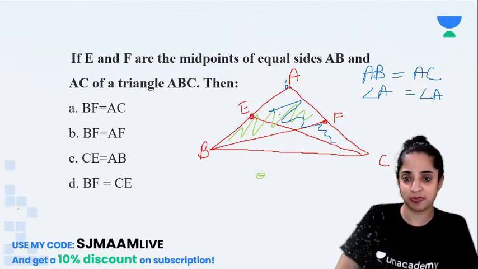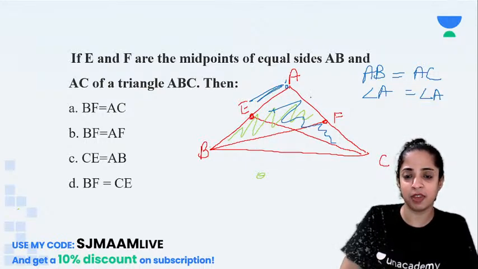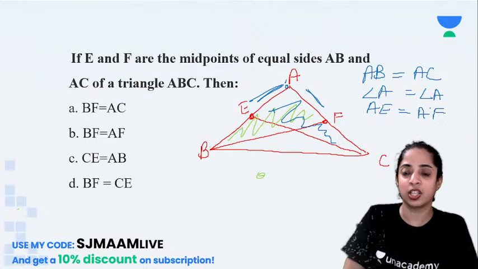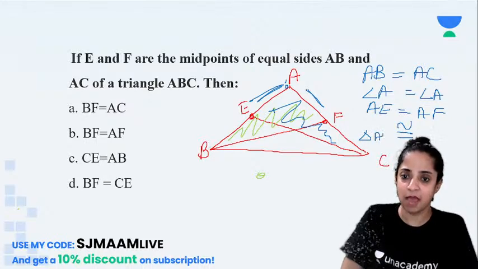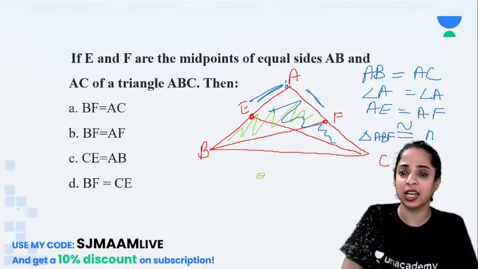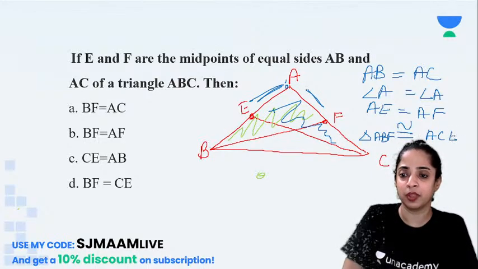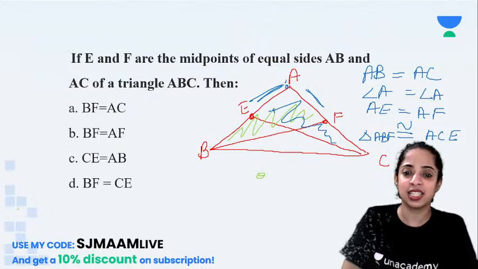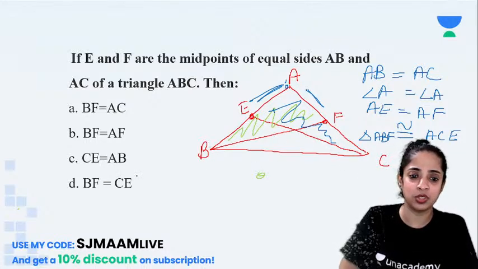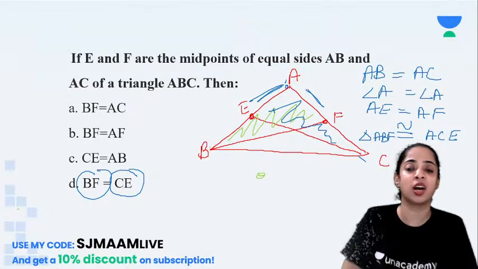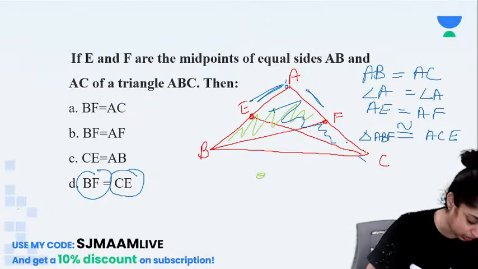Also, this part of the triangle, AE is half of AB and AF is half of AC. So they are both equal. So AE equal to AF. So these two triangles are congruent. Triangle ABF is congruent to triangle ACE. See, ABF is congruent to ACE. Then I can say CE equal to BF. Right? CE equal to BF by corresponding parts of congruent triangles.